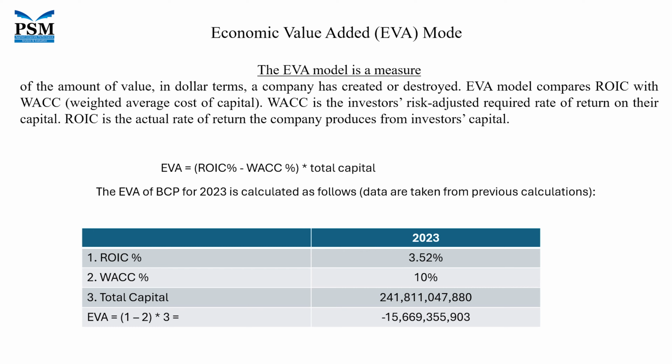Now we look at how much the company has produced as measured by the return on invested capital. For this company, PCP, we already calculated that ROIC was 3.52% for the year 2023. Its cost of capital, we assume WACC equals 10%. Now, how do we do that?